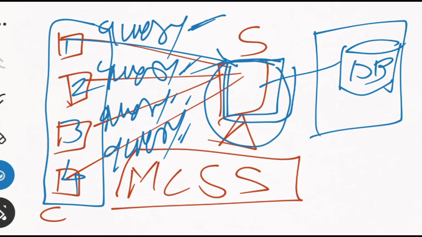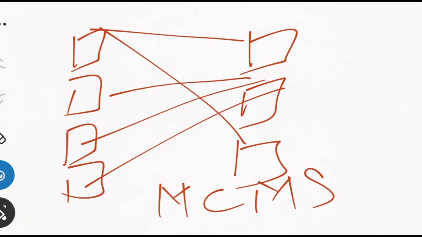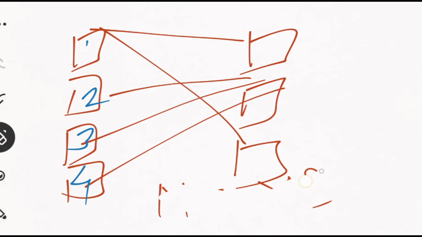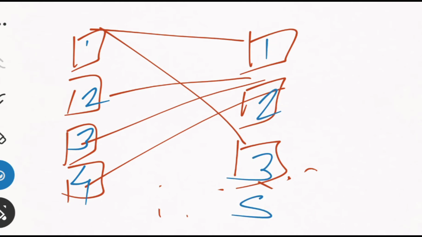so this is nothing but the multiple client and single server architecture. Now if I talk about the multiple client and multiple server architecture, what is the scenario? You can see this is my client 1, client 2, client 3, client 4. These are all my clients. 1, 2 and 3 are my servers, and these are my clients. There are multiple clients and multiple servers. This architecture is an advanced form of client server architecture.